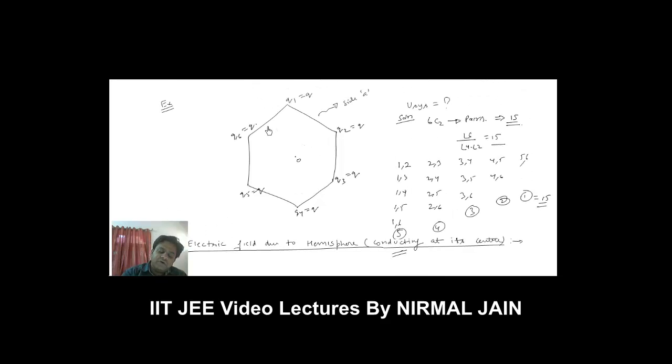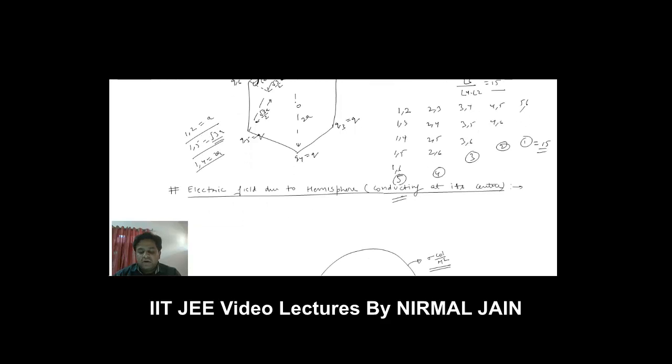Here I can see that there are 3 types of pairs in this example: the pairs which are at separation A, this separation is A, this separation is 2A, and what this separation is actually equal to, you can see here, this was a 120-degree angle, so this is 60-degree angle, this is A, so this will be A sine 60 degree, that is root 3 by 2 A, and similarly this will also be root 3 by 2 A. So the distance between 1 and 5 is root 3 A, between 1 and 2 is A, and 1 and 4 is 2A. So these 3 types of distances are available in this example.